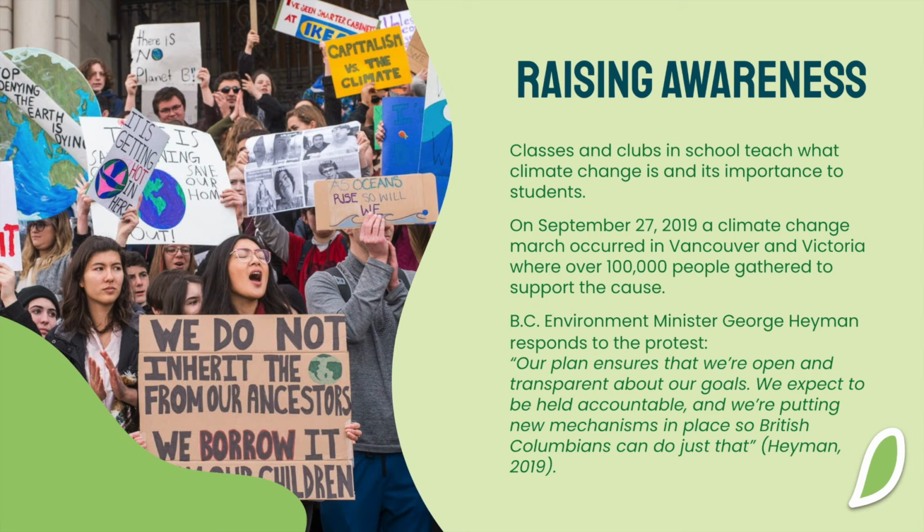The protest was effective as NDP leader Jagmeet Singh joined and BC Environment Minister George Heyman acknowledged the government's Clean BC program needs more work. He claims our plan ensures that we're open and transparent about our goals. We expect to be held accountable, and we're putting new mechanisms in place so British Columbians can do just that.